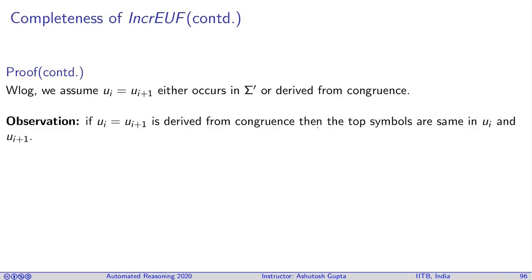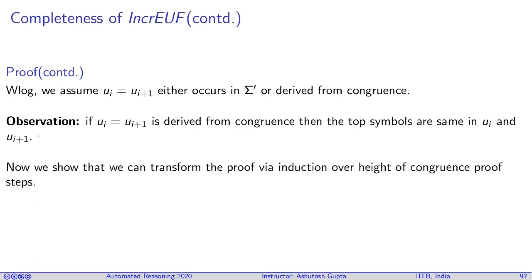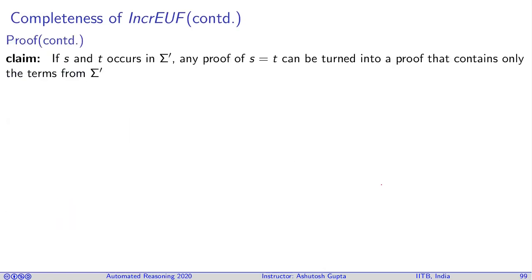So one observation is that if this is derived from congruence, then the top symbols are the same in Ui and Ui plus 1. That's what happens when you do congruence. Now we show that we can transform the proof via induction over the height of congruence proof steps, such that only relevant terms appear in my proof. So if S and T occur in sigma prime, any proof of S equals T can be turned into a proof that contains only the terms from sigma prime. That's the thing we are trying to prove.